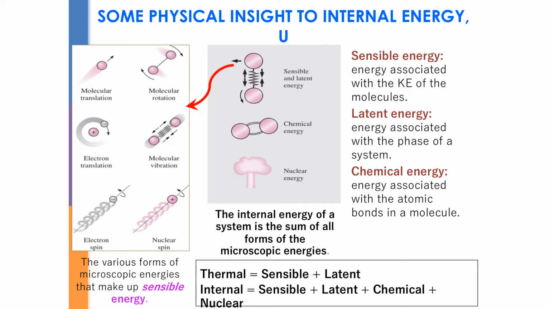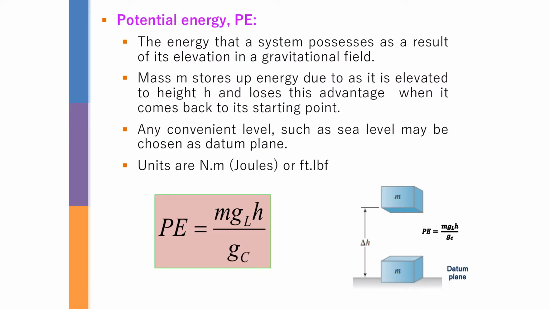We have sensible energy, which is one of the internal energies, associated with the kinetic energy of the molecule itself. And then we have latent energy, which is very familiar from chemistry, associated with the change of phase of the system. But here we only discuss kinetic, potential and the work done.